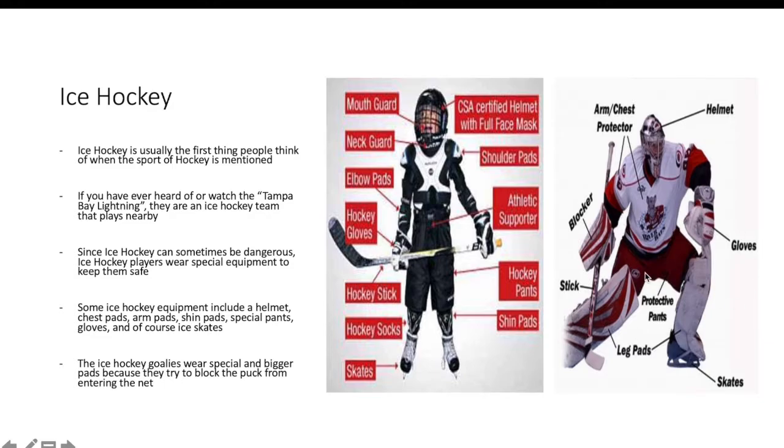And if we look over here, this is the hockey goalie. Their job is to stop the puck or the ball from going in the net. They have big pads on their legs to help keep their legs safe. They also wear special hockey pants. They have special gloves called a glove and a blocker to help keep the puck out of the net. They have big chest pads and arm pads underneath their jersey to protect their chest, their shoulders, and their arms. And they also wear a helmet to help keep their head safe. And of course, they have their skates that they skate with.